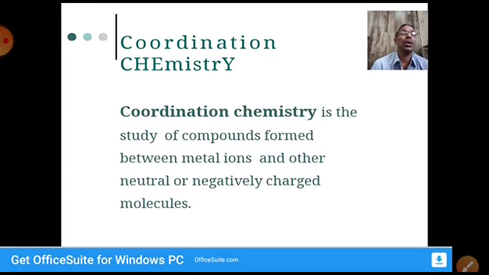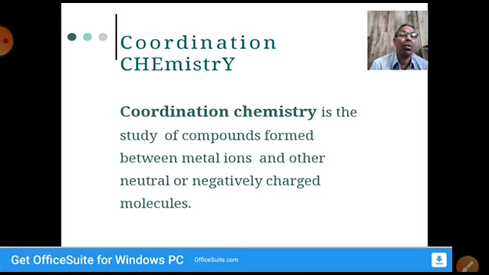So what is coordination chemistry? Let us define what is coordination chemistry. Coordination chemistry is the study of compounds formed between metal ions and other neutral or negatively charged molecules. Not only neutral or negatively charged, sometimes we can see positively charged molecules also come. This is a definition of coordination chemistry. It is a branch of chemistry which deals with the coordination compounds.